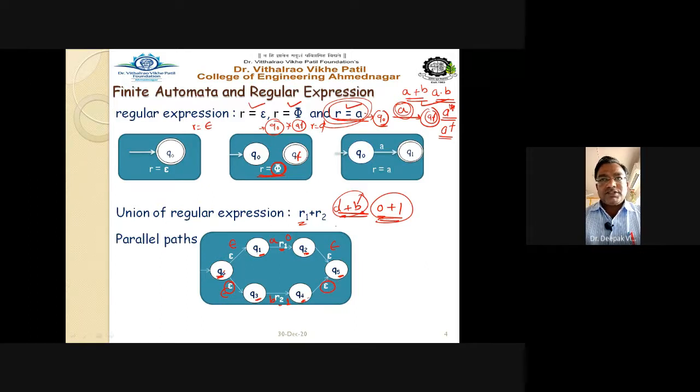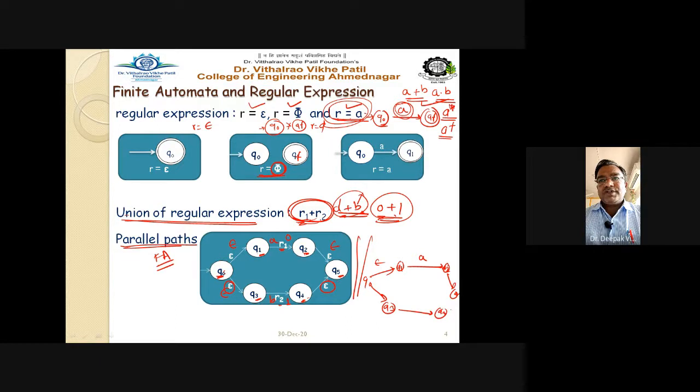This is the correct method for drawing the finite automata diagram for the union of regular expressions. If the regular expression is of the format A plus B or 0 plus 1, we can call it R1 plus R2. So we have to take parallel paths while drawing the automata. How are the parallel paths taken here? From Q0, go on epsilon to the state Q1, then A, then Q2, then go to the final state, that is Q5. Then from Q0 I go to the Q3 state, then to the Q4 state, and finally to Q5.